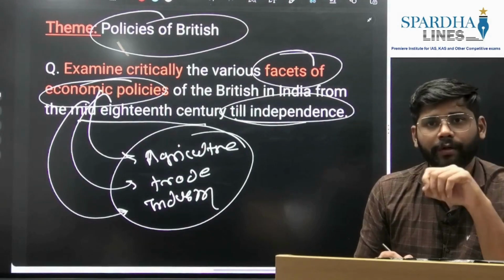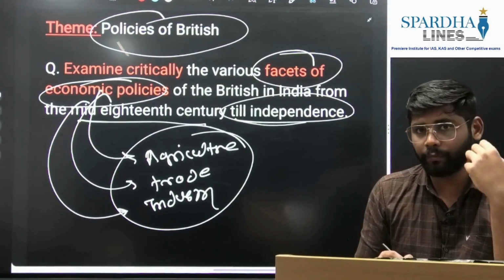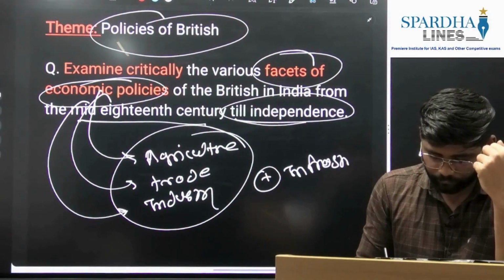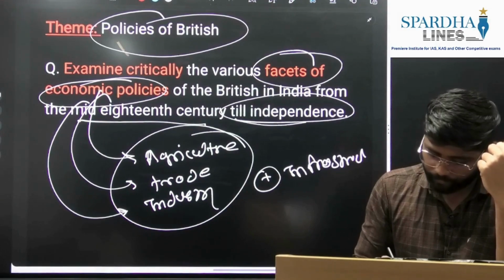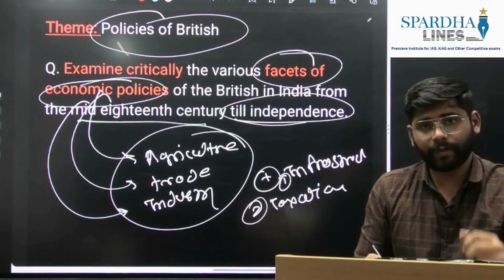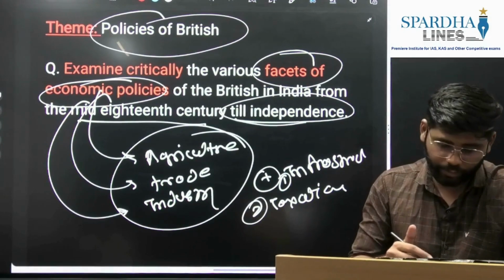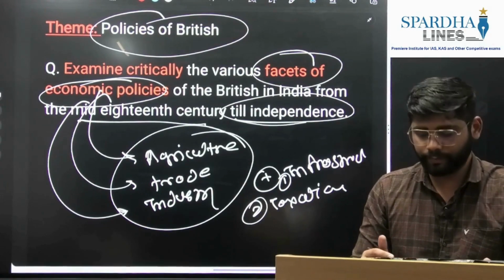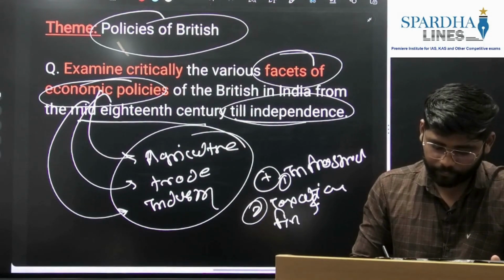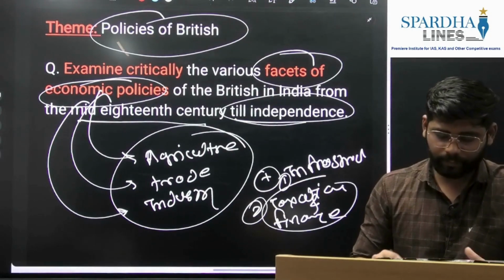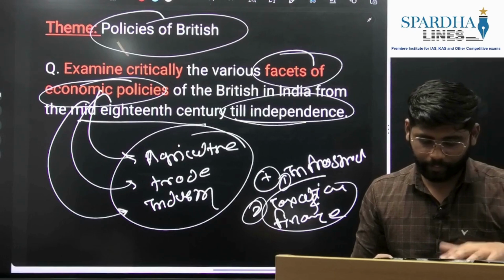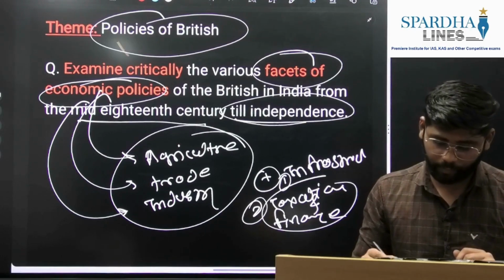When it comes to modern history, we'll include some modern aspects, that would be infrastructure, and again the major one, the taxation system. These aspects we can include in addition to the above points. With taxation we can include finance also. Based on these facets, we'll see how to evaluate these economic policies.